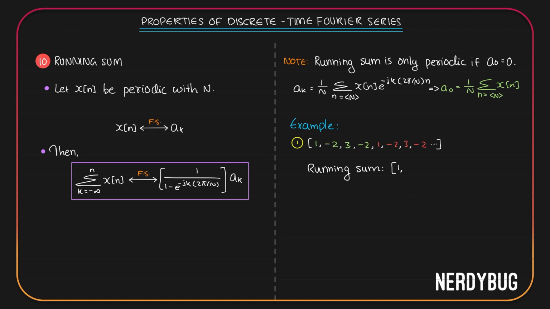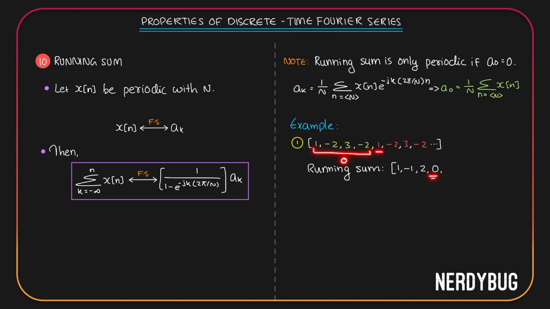For the next term, I have to add 1 to minus 2. So I'll get minus 1. For the next term, I have to add 3 to the sum of these two. So I get 2. For the next term, I have to add minus 2 to the sum of these 3, and it is 0.